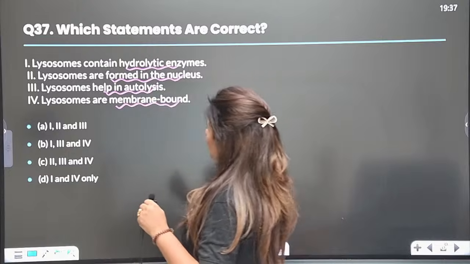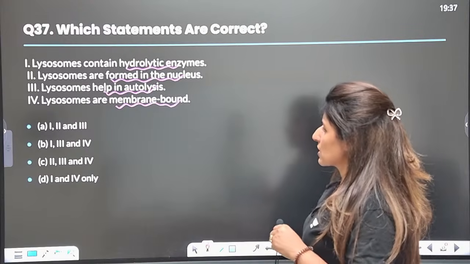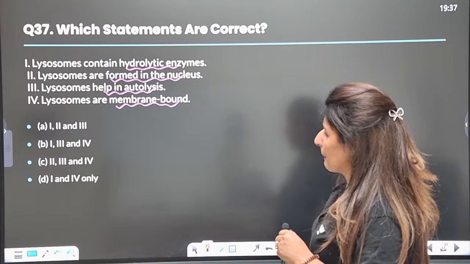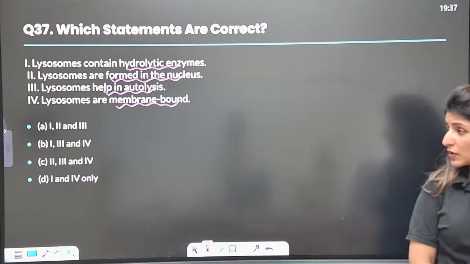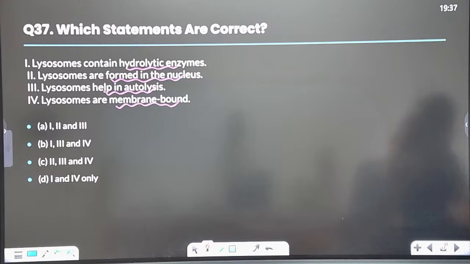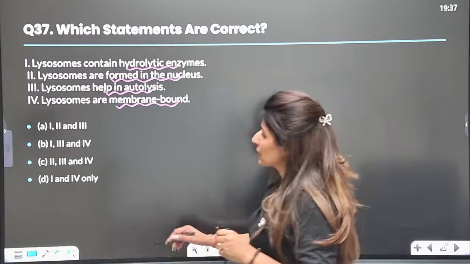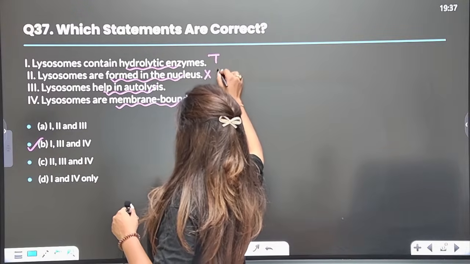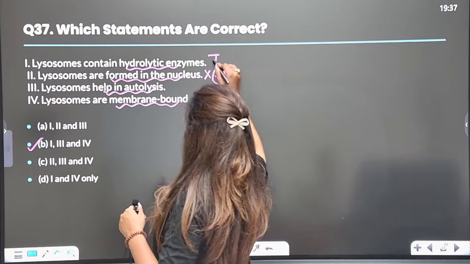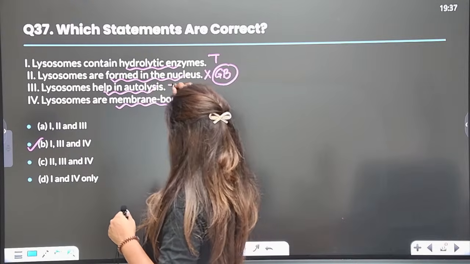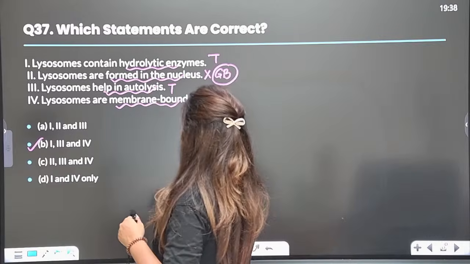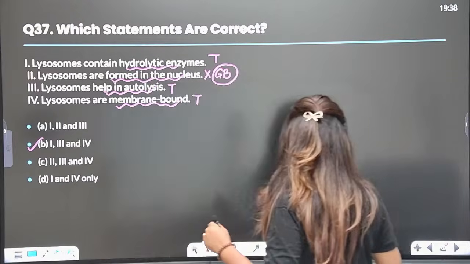They are membrane bound. Yes, please. What is the answer here? Question number 37. Absolutely. Answer is B. So, this is true. They are not formed in the nucleus. Rather, Golgi bodies form the lysosomes. True. That is why we call them suicidal bags and they have single membrane. So, answer should be 1, 3 and 4.